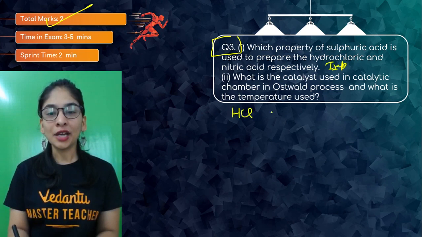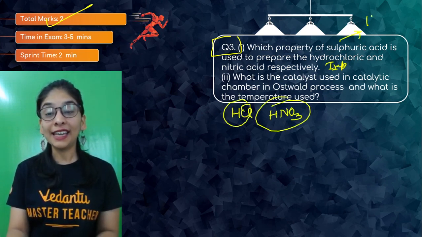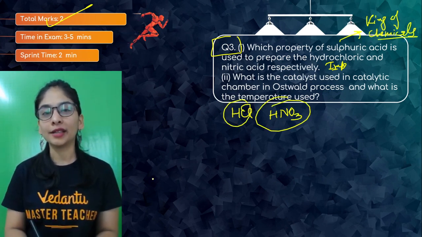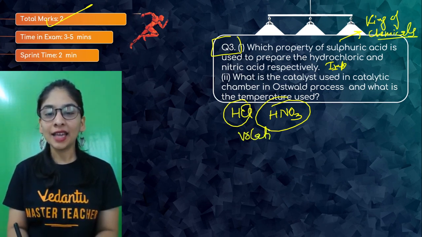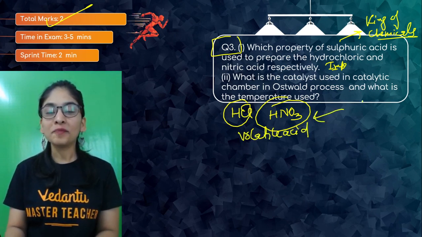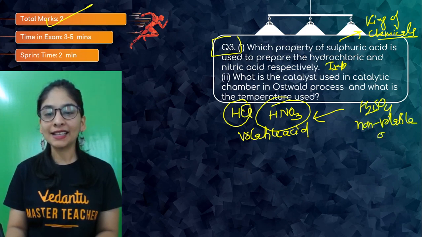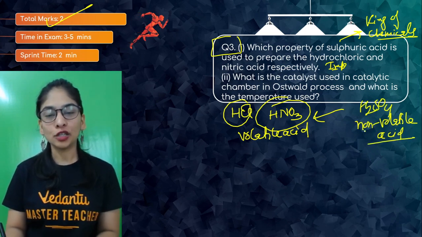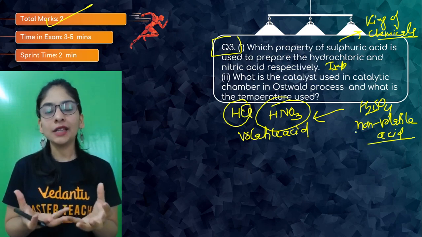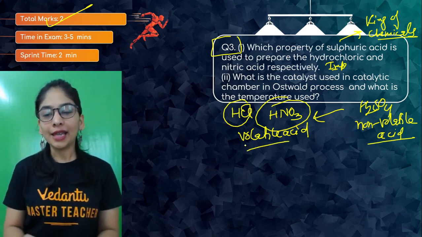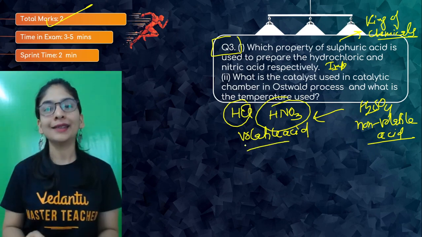So do remember that we can prepare HCl. Sulfuric acid is called the king of chemicals, because with the help of this we can prepare so many other chemicals, and some of them are other acids, HCl, HNO3. The main reason is they are volatile acids, and sulfuric acid is a non-volatile acid. With the help of a non-volatile acid, we can easily prepare a volatile acid. Non-volatile means having a comparatively high boiling point and won't convert to vapors easily. And a volatile acid is something that even if you heat it, can convert to vapors and can interfere.